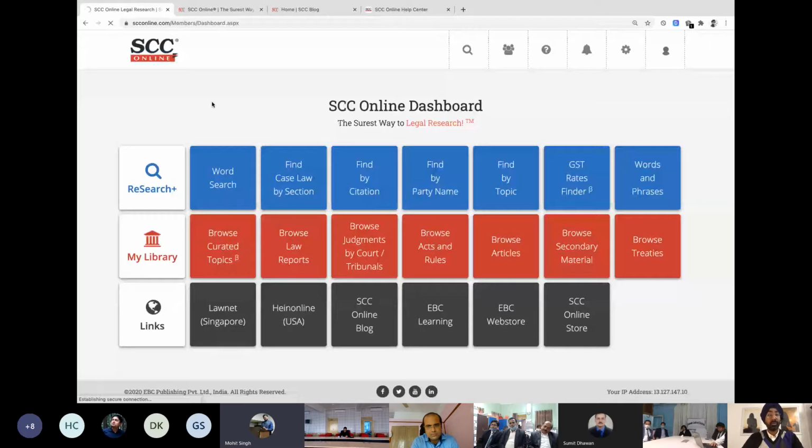Okay, no worries. So now once we log in, this is the screen that we have with us. I'm going to be referring to this as the SEC Online Dashboard, in short, a dashboard. Now, when you reach the dashboard, there are a couple of options to do your searches. One is your research, which is the blue color tiles, used when you have something in your hand. That means you have a party name, a citation, or a section number of an act, then you come to these tiles.